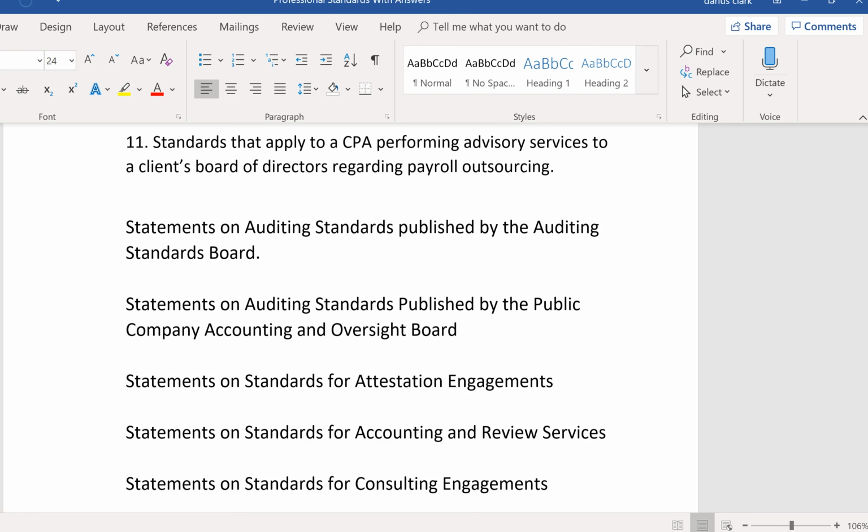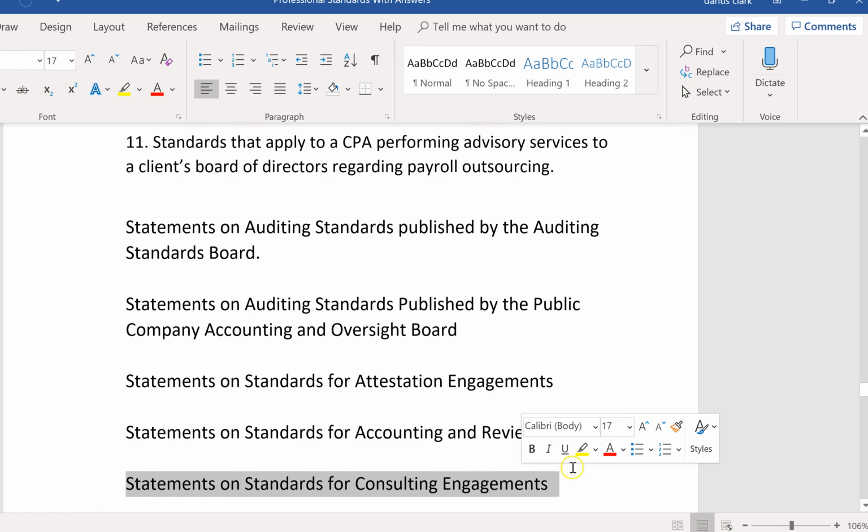That means the standards that apply would be statements on standards for consulting engagements. This would not be attestation standards because it doesn't say we're doing an examination or we're doing agreed upon procedures. So this is just a consulting engagement where we're not doing any audit-like work or any tax-like work.